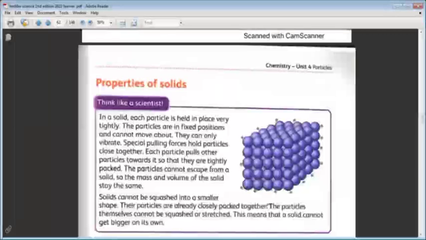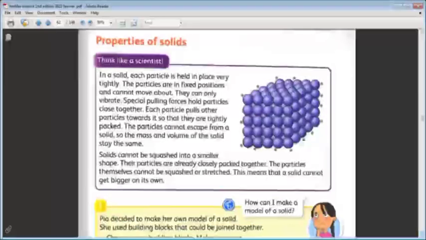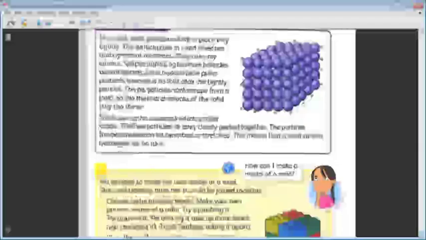If you leave your book or notebook, can you find it bigger the next day? No. So it keeps its shape, mass and volume. This is what solid state matter is, and the particles of the solid state.